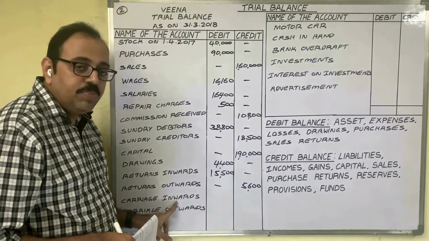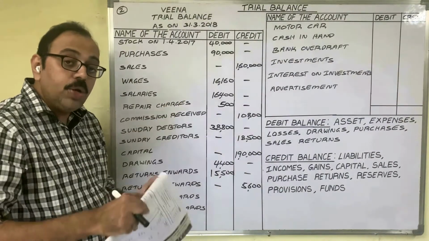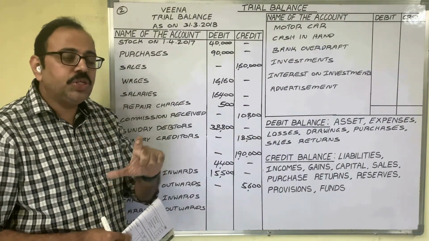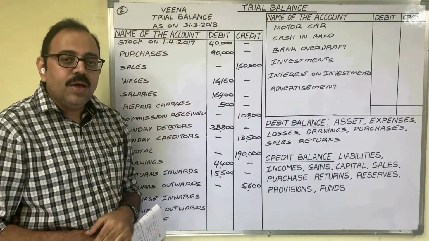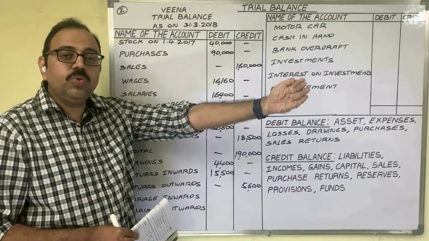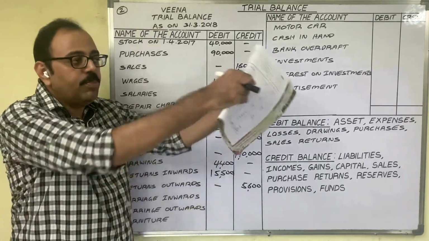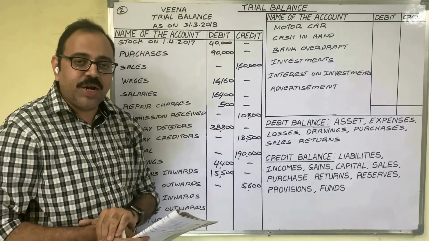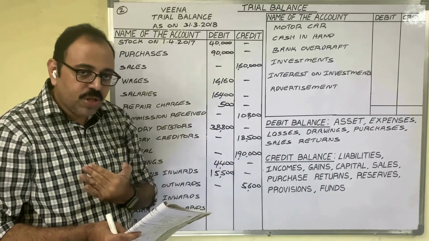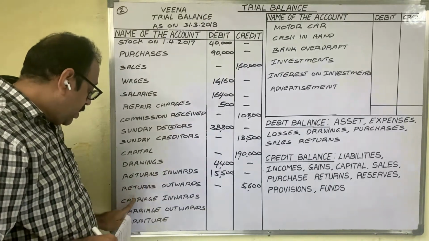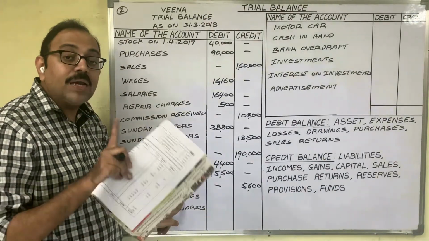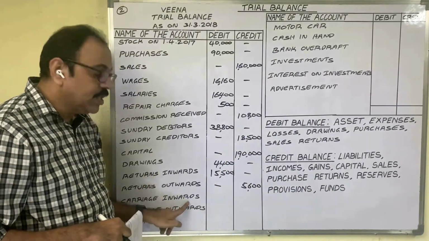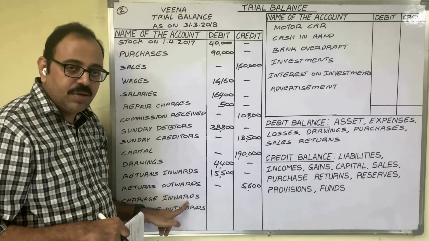Carriage inwards means goods are coming into the firm. So you should understand that the firm purchased goods from a supplier. From the supplier's place to our factory, we are bringing those goods and we pay the transportation expenditure. Goods are coming into the firm. Therefore, carriage inward means purchase related carriage, meaning carriage on purchases.